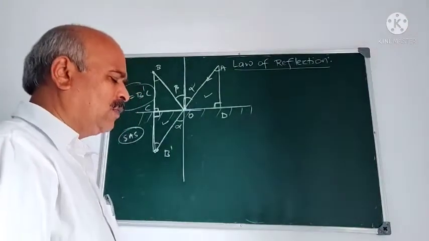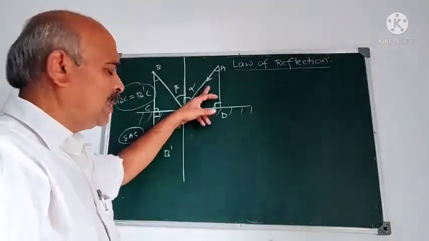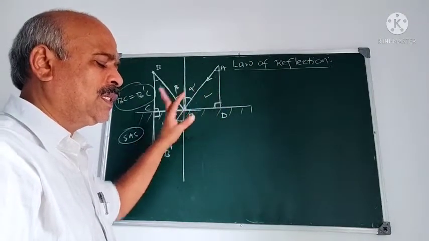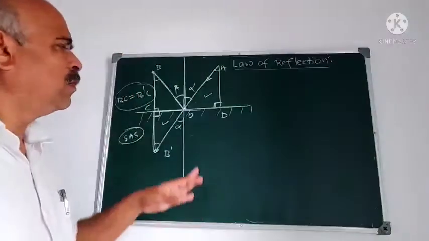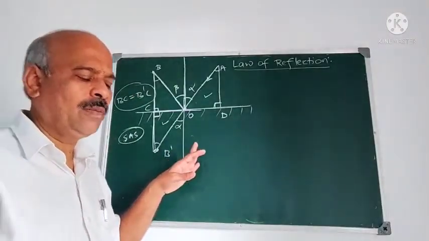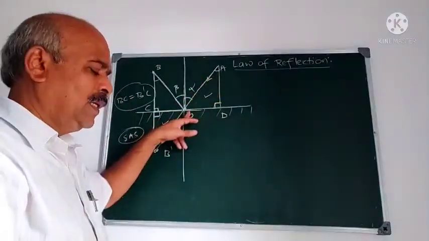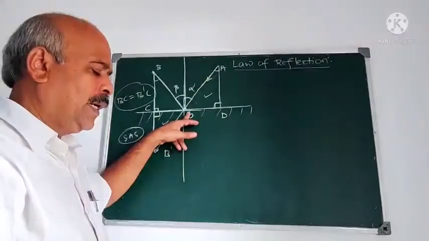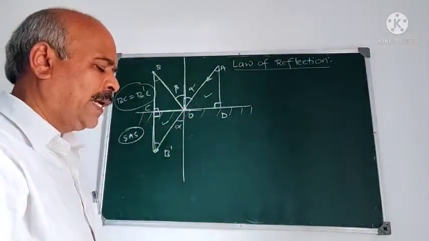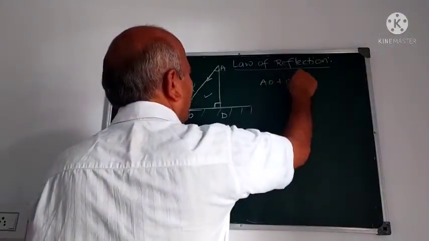Now, therefore, we start with this. CD be the mirror. If the medium is homogeneous, then light travels in a straight line so that the distance is minimum. We use again the Fermat's principle of least time. Let the light travels from A, incident at O, and reflected to B. Time is minimum when AO plus OB is minimum.